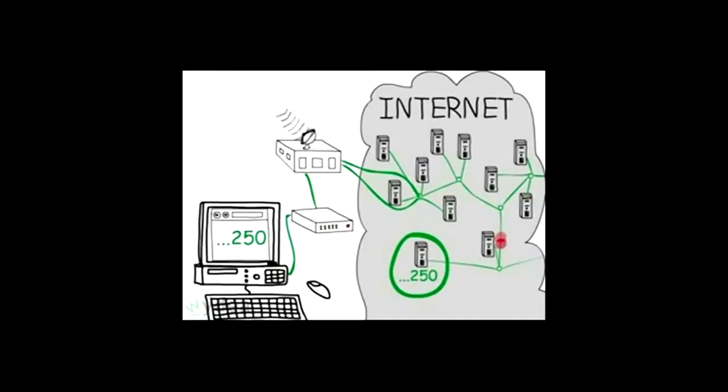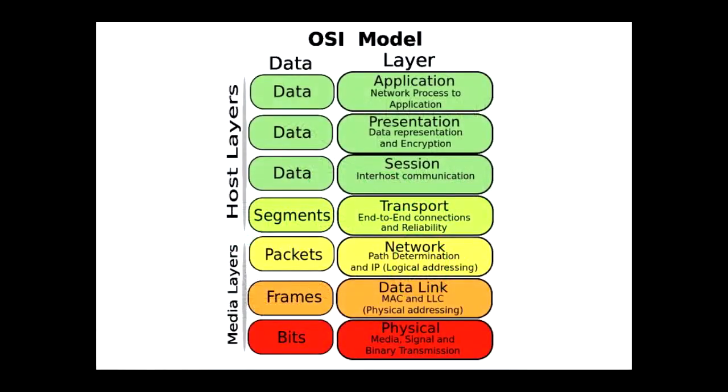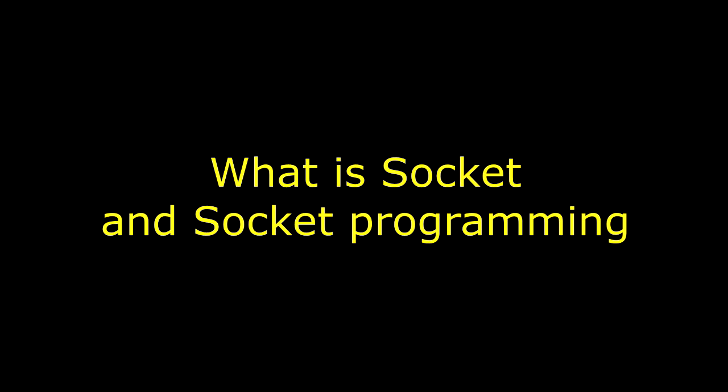Now as you see in the image, our computer here on the left wants to connect to the server on the right, as you see in the green circle. Now it will go through the routers and switches, through the ISPs until we reach the destination. And we will go through the OSI model. As you see in the image, we will start at the application layer, the presentation layer, session layer, transport layer, network, data link, physical.